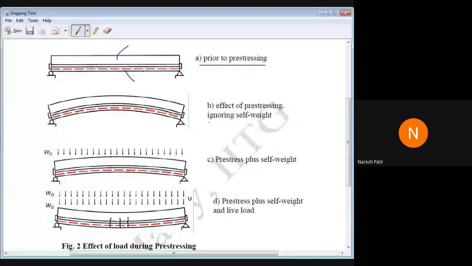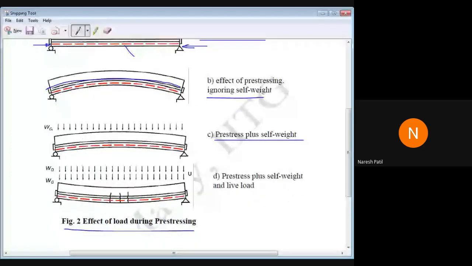If there is no self-weight over this, तो क्या हो रहा है देखो, after pressurizing from this end, because of the force in the cable, the beam is bending like this. The beam is bending towards upward. Okay. After the self-weight क्या हो रहा है देखो, it will try to regain its original position. It will try to come back. देखो इसमें ज्यादा है deflection, but here the deflection is less. It will try to regain.